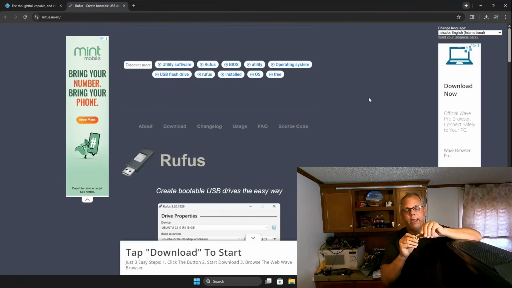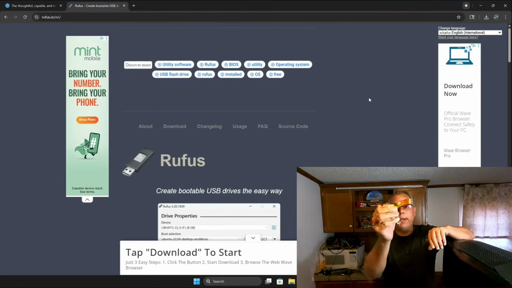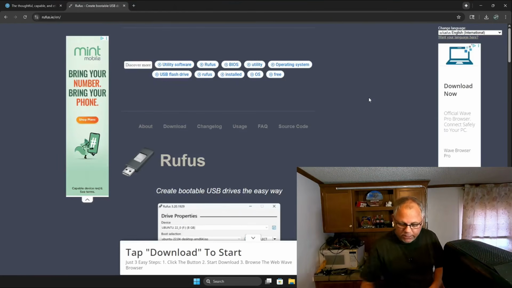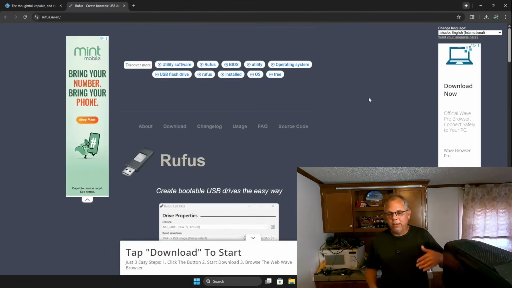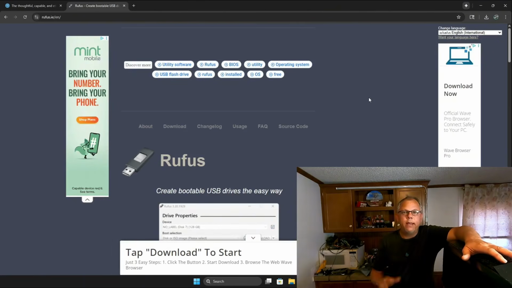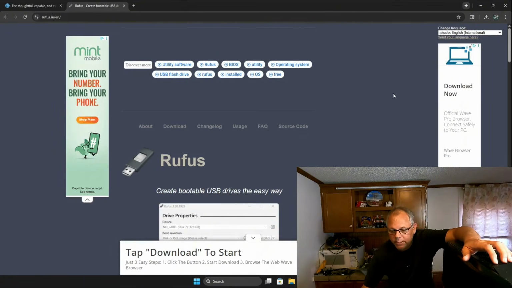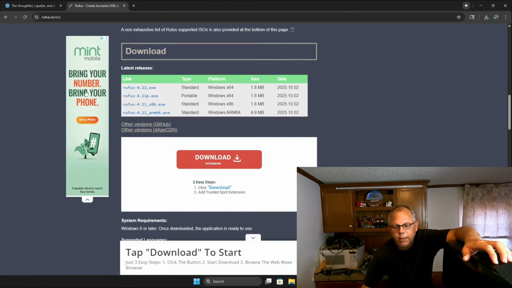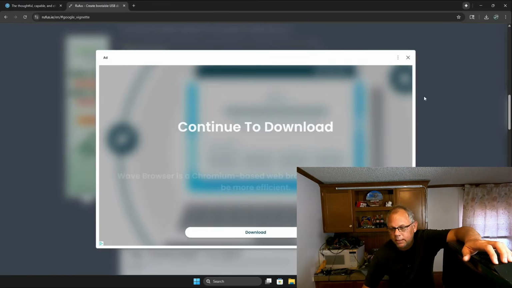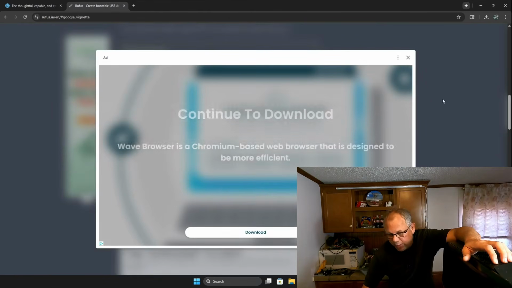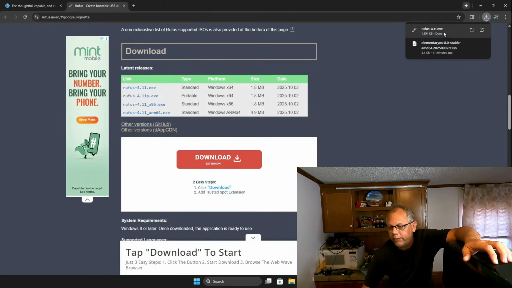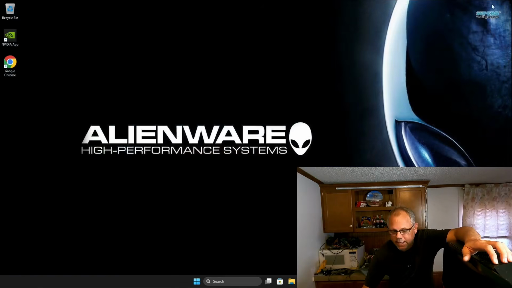So if you don't have an 8 or a 16 gig flash drive, I recommend that you get a couple of them. You can buy a bag of 16 gigs on Amazon for cheap. So do that if you want to start messing with these different Linuxes and stuff. We are going to go down here and find our download, and I'm just going to scroll down to find the Rufus 4.11 exe. Don't click this download when that ad pops up. Just close it out. And Rufus is going to download just like that.